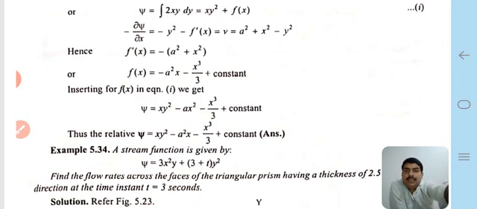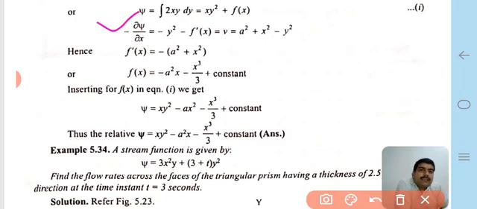Using that relation, del psi upon del y is equal to 2xy, and we integrate it. Integrating both the left hand side and right hand side, psi is equal to the integral of 2xy dy. We can solve this equation, and psi is equal to xy square plus a function of x, which is the integration constant.